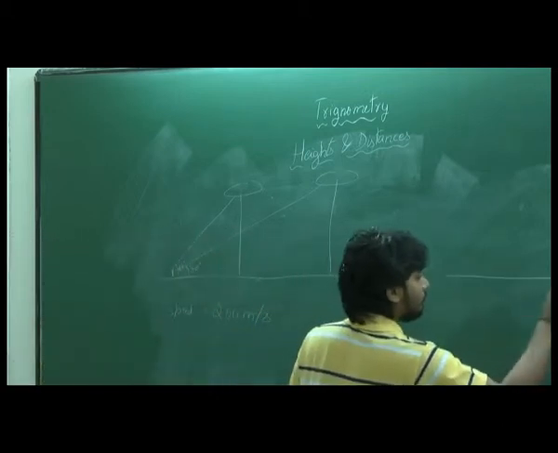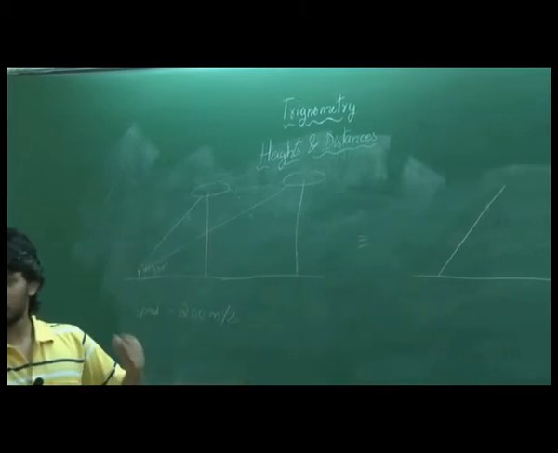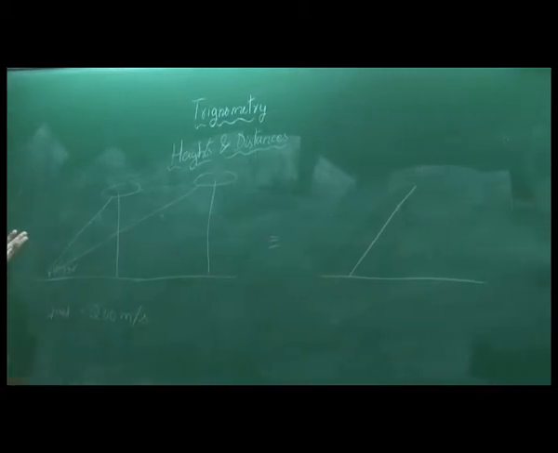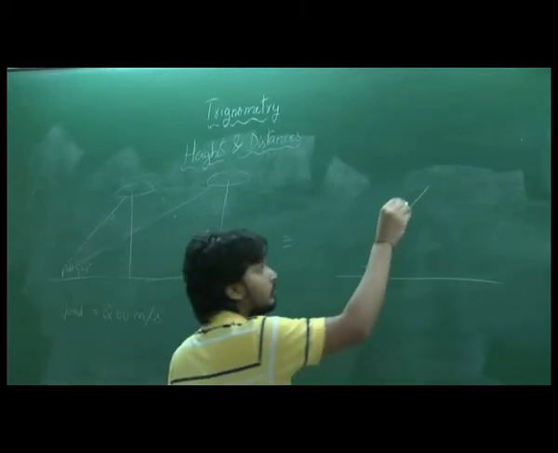That problem involved angle of depression. This problem has angle of elevation.